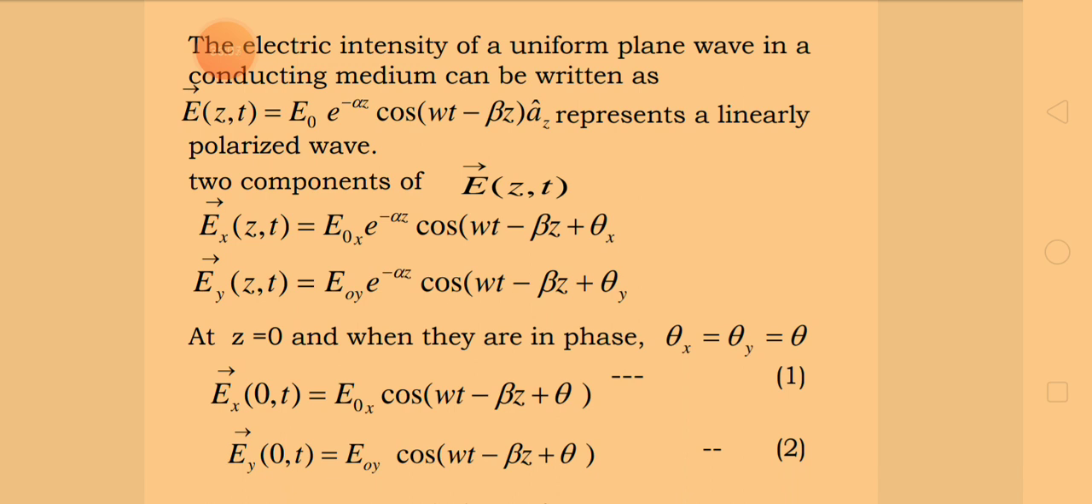Now let us put a condition: z is equal to 0, and Ex and Ey are in phase. Then theta x is equal to theta y, which means the components Ex and Ey are in phase. There is no phase difference. So we simply call it theta. With this condition, let us substitute in the expressions.